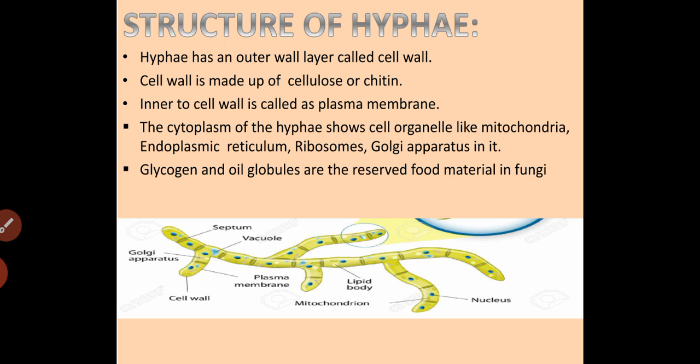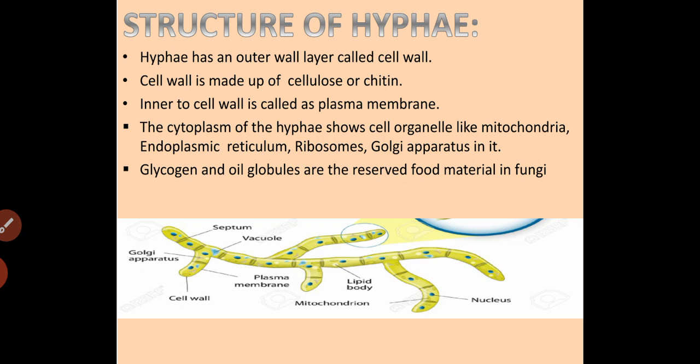Within the plasma membrane, the cytoplasm is present, which comprises cell organelles like mitochondria, endoplasmic reticulum, ribosomes, Golgi apparatus, etc. The reserve food materials in fungi are glycogen and oil globules.